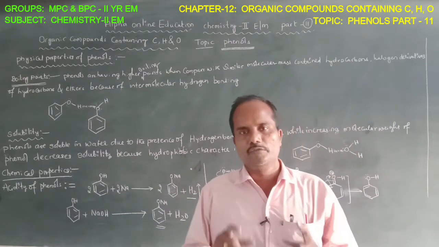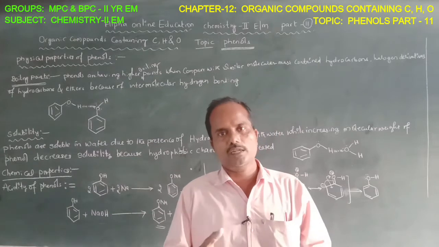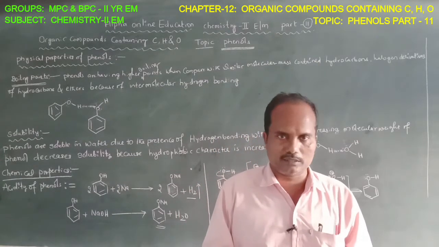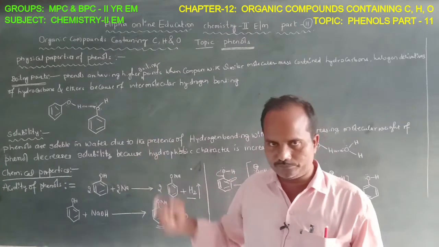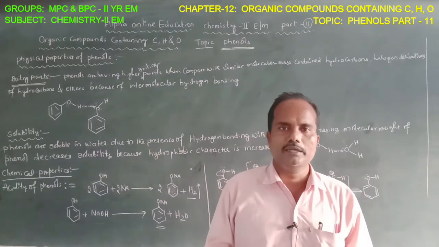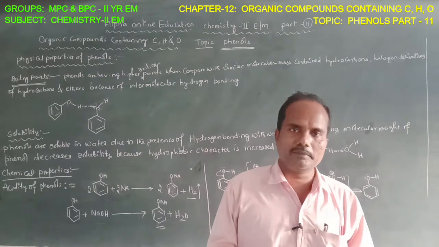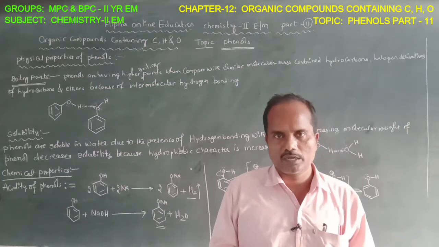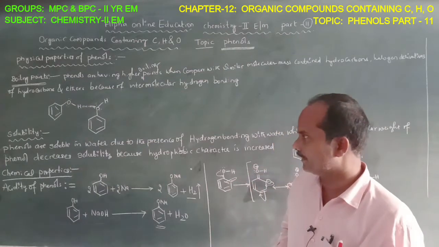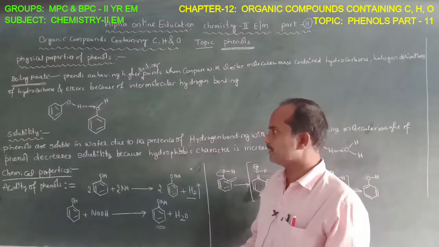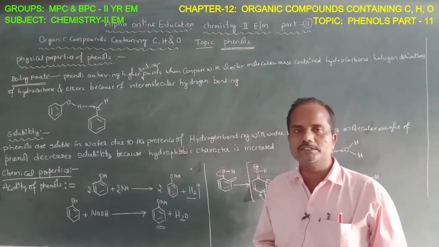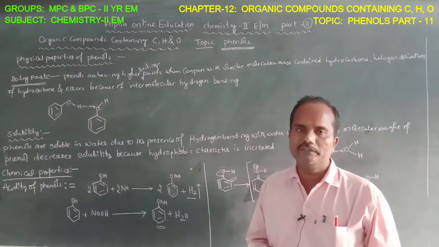Suppose here is phenol and beta naphthol. Phenol can be soluble in water, whereas beta naphthol is not at all soluble in water because beta naphthol has a high molecular weight. That's why low molecular weight phenols are soluble in water, because of the presence of hydrogen bonding with water.